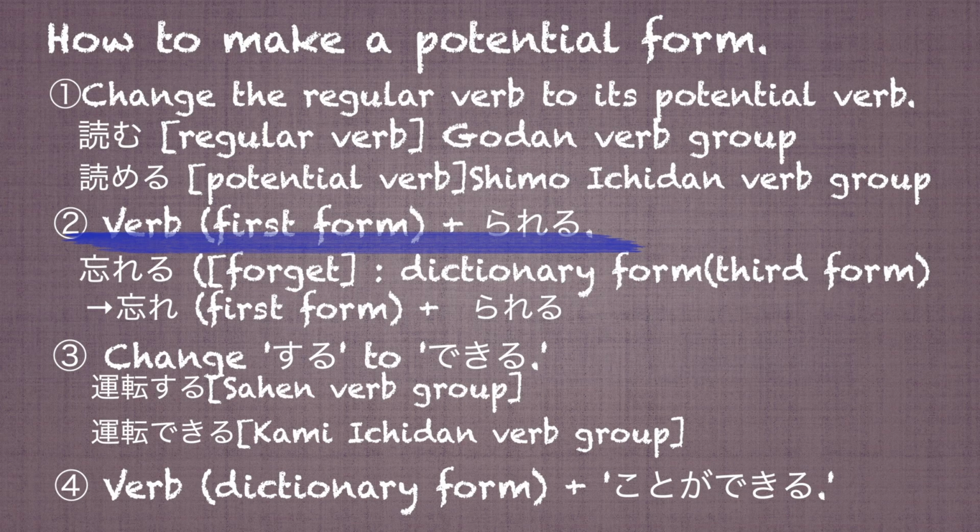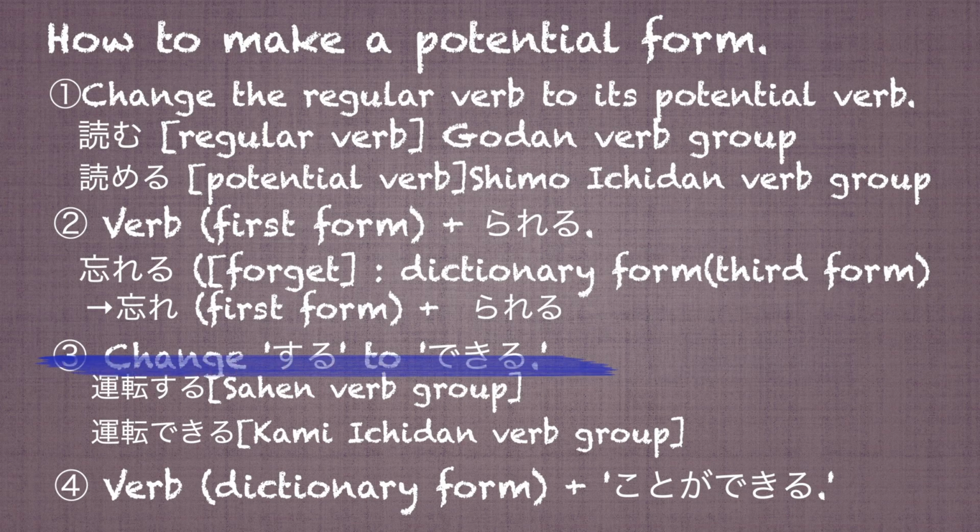It is the dictionary form of the verb conjugation table. The dictionary form is written in the third form item of the verb conjugation table. So we need to change the third form れる to the first form れ, and then put the られる after the verb. 忘れられる.